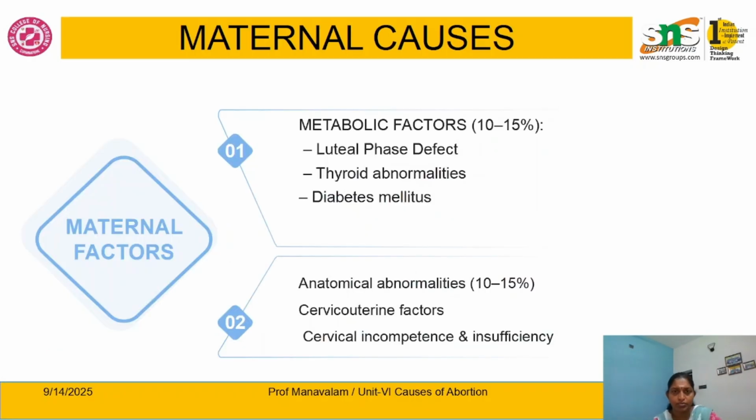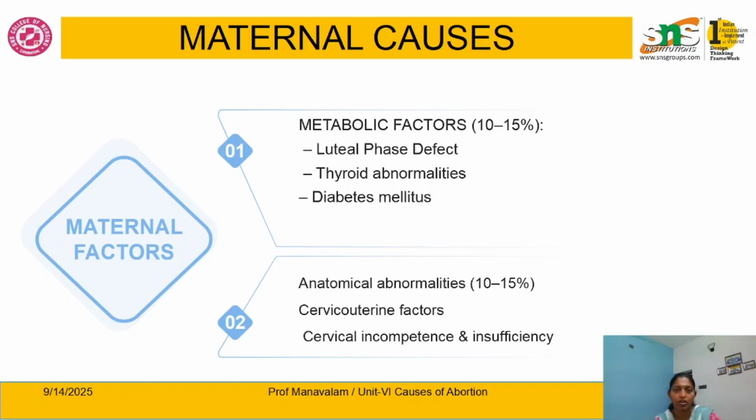Next, continuing, the metabolic factors contribute 10 to 15% to abortion. The first one is luteal phase defect. Luteal phase defect may cause an imbalance in the progesterone and estrogen hormones that are essential for continuation of the pregnancy. If there is less progesterone, it ends up with improper fetal development and does not support the growth of the fetus. Thyroid abnormality may be hyperthyroidism or hypothyroidism.